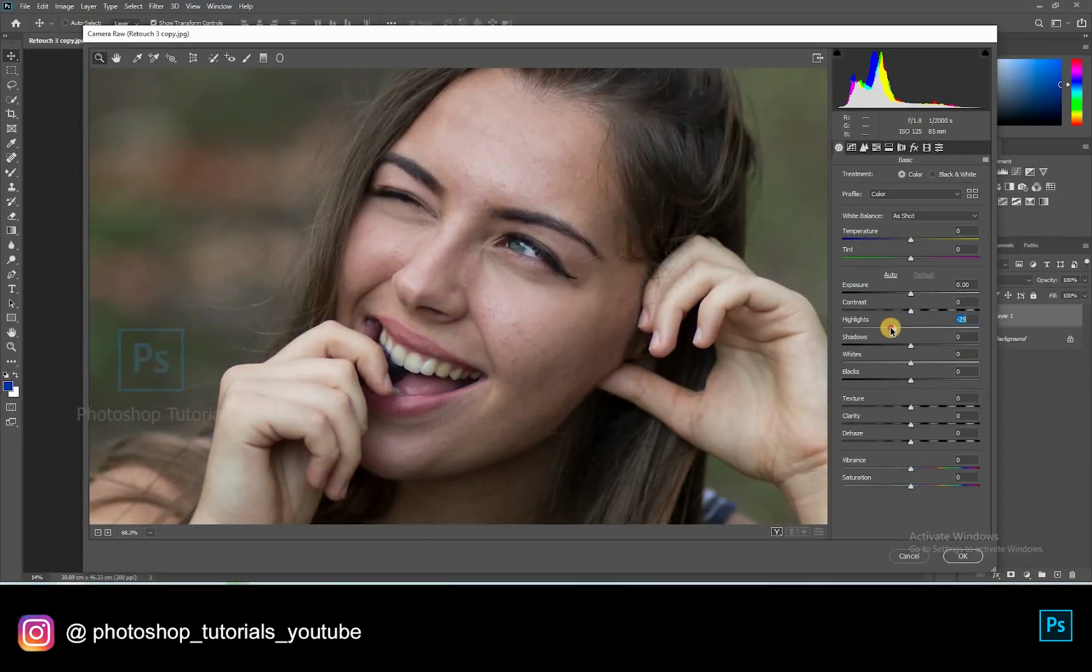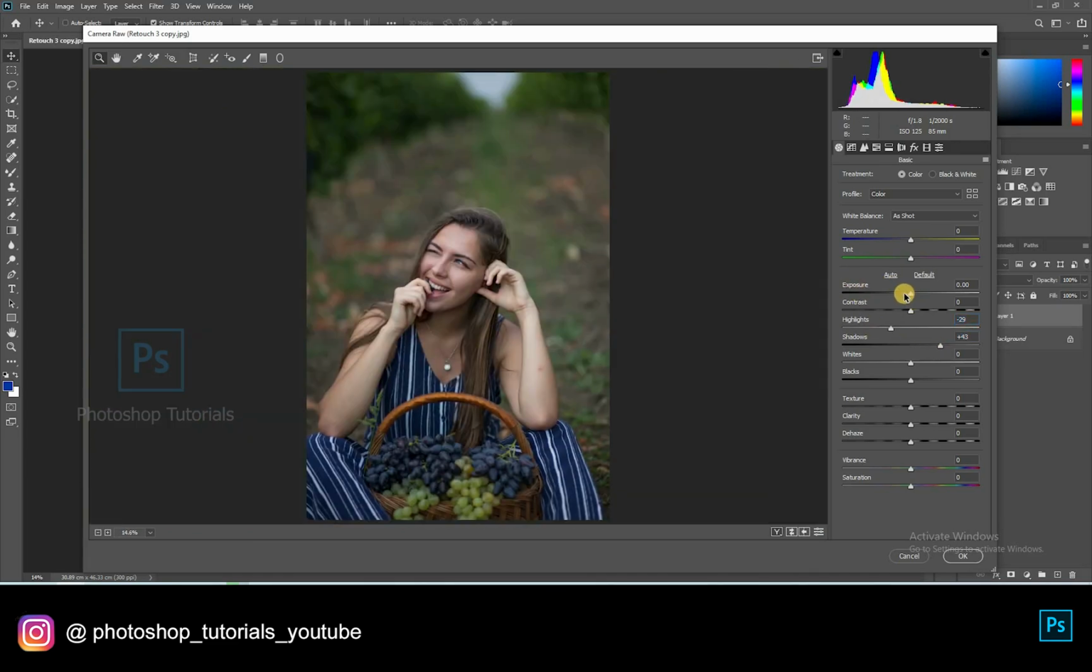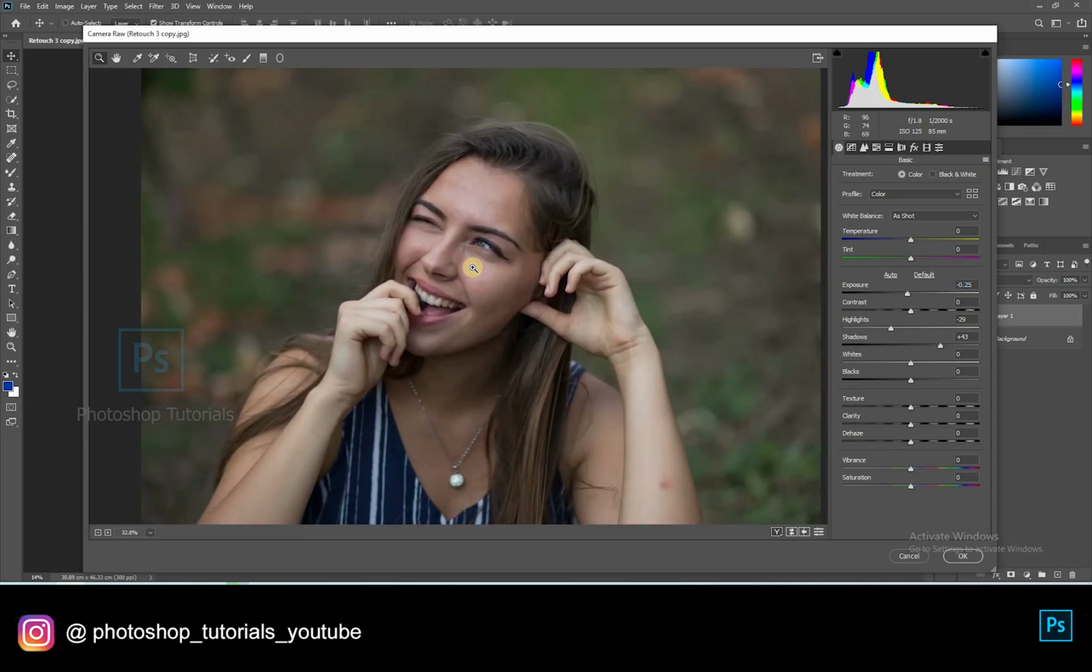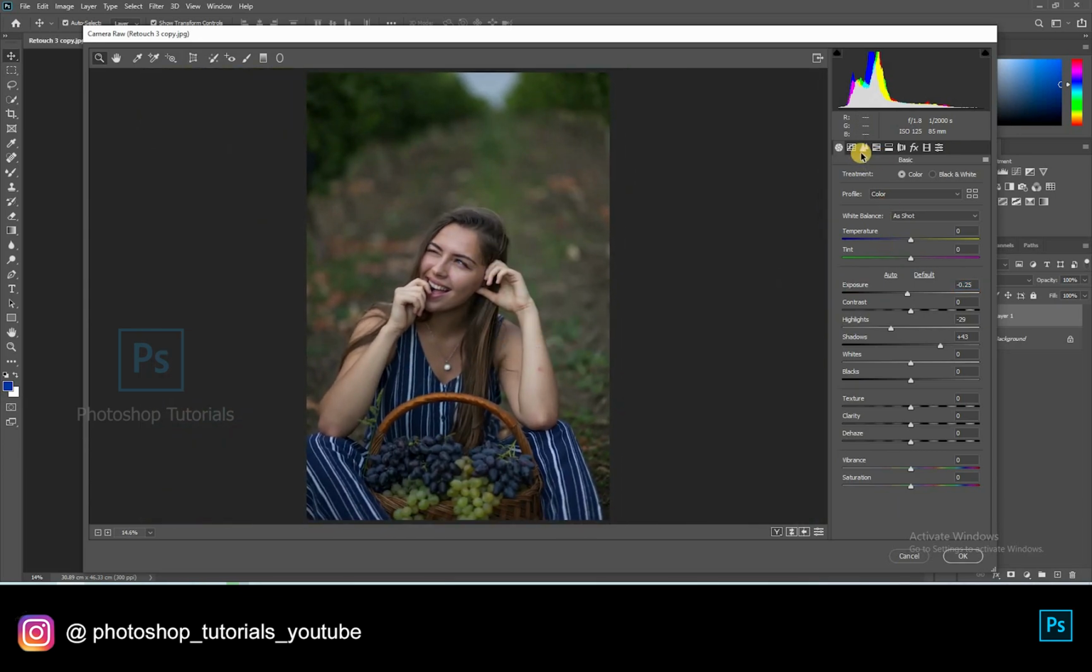The main thing you have to do in Camera Raw is to cut the shadows and decrease the highlights to bring down all the overexposed areas. I'm decreasing the exposure a bit since the skin is exposed. The main objective of adjusting the basic settings is to make the picture look like an even light portrait.